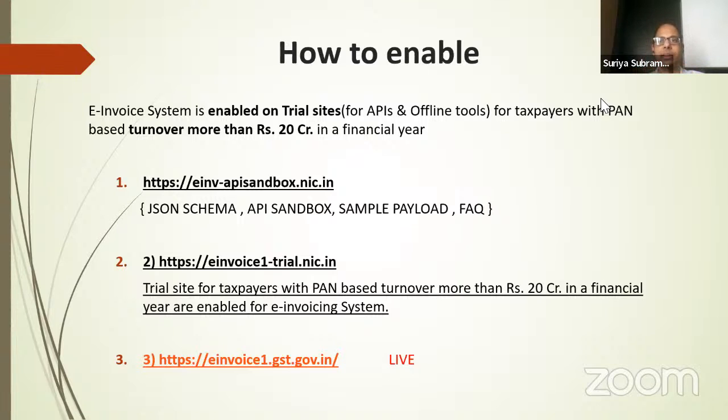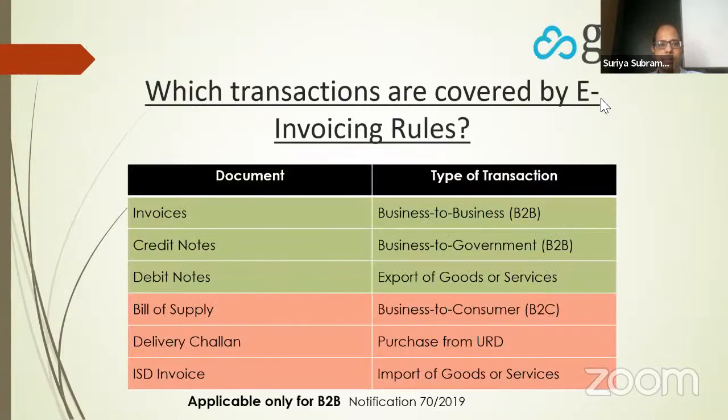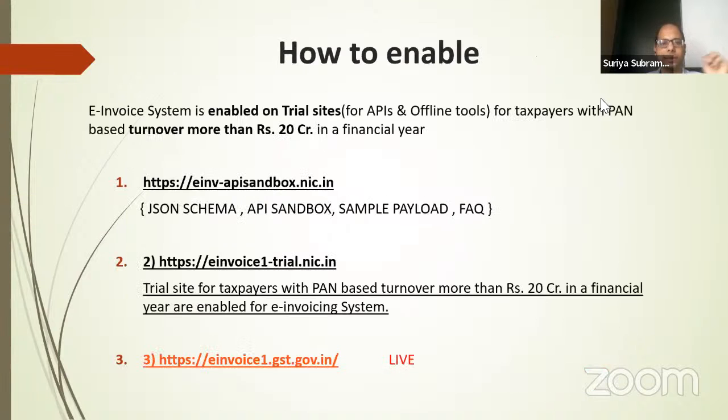Lots of people ask this question. I deal mostly with exempt business. However, some transactions are taxable. So even if it is 1 rupee, if one invoice is a taxable transaction, for that invoice, you have to generate e-invoices. Of course, for exempt transactions, no e-invoices. E-invoice is not required. We have already shown in the previous slide, bill of supply does not come under e-invoicing.